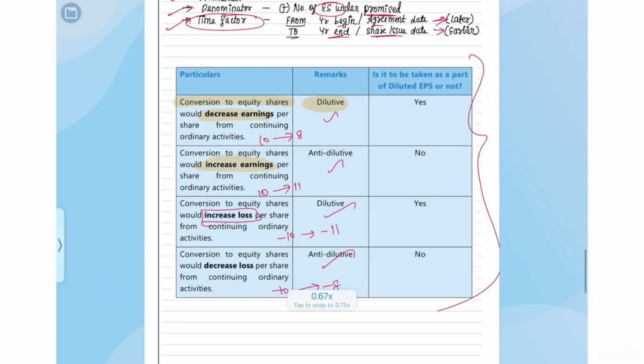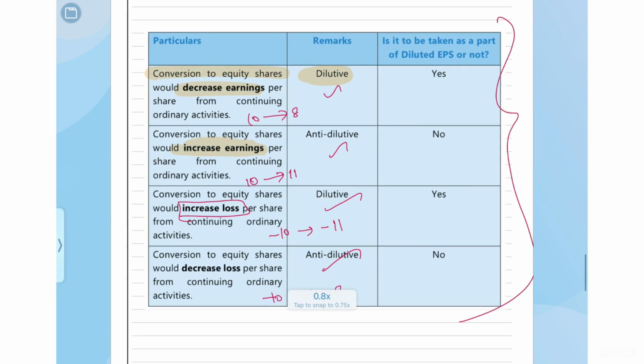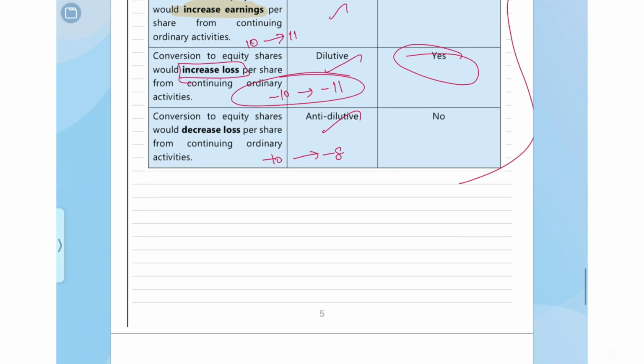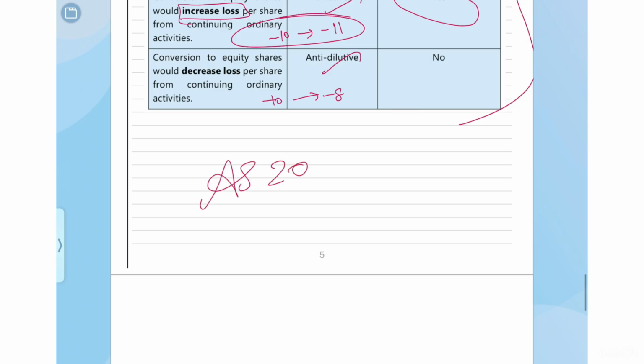So the summary I have given you here, you can take. If there is a negative impact, that means either the profit has decreased or the loss has increased, only then will you show it as diluted EPS. Okay, I hope you understood this. So this was all about your AS 20 and all the concepts I have covered here. I hope you understood this lecture thoroughly.